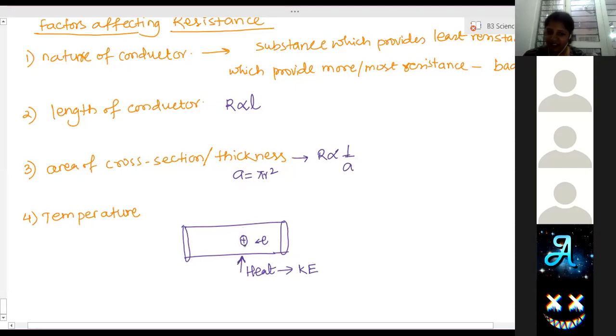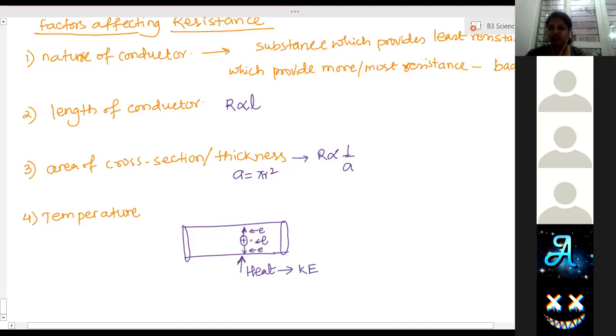So when kinetic energy increases, the atom starts vibrating with a large amplitude. The atom keeps vibrating due to increased kinetic energy, covering a larger area, horizontal or vertical. It keeps on colliding, keeps on moving faster. Vibration increases. Now in this vibration, the electron wants to move. What happens?